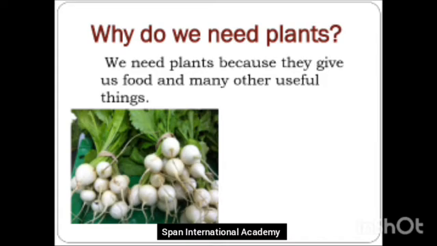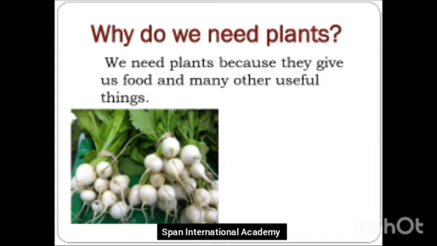So, plants give us food. There are many other food items that we get from plants, don't we? Like carrots, onions. All these are food items that we get from the plants. We even get fruits from the plant like watermelon. We have tomatoes that we get from the plant.